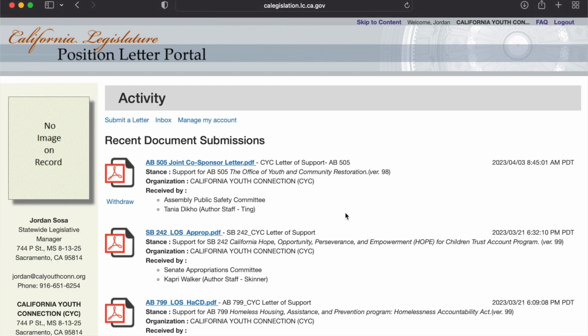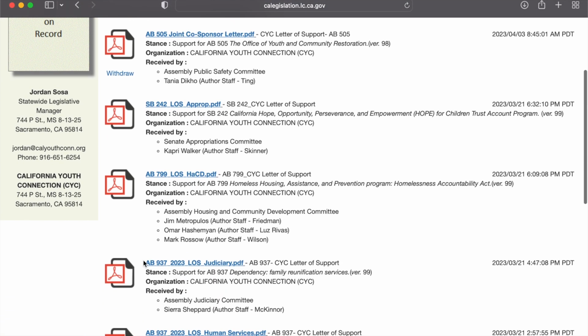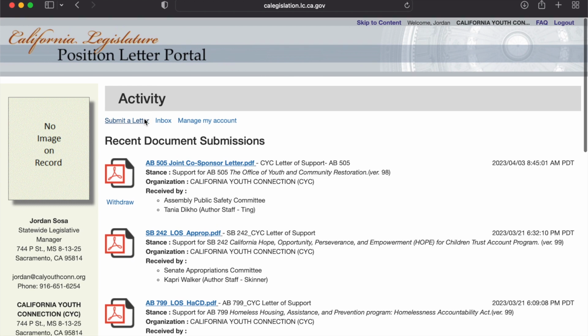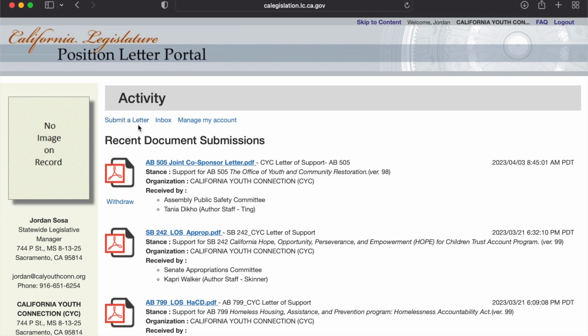Once you are signed in, you will see the home page with your information. You do have the opportunity to submit an image if you would like to have a profile image. And once you submit letters, you will see a history of letter submissions on the main page. Once you sign in, you will enter your homepage. You will click the Submit Letter link that's located around the top left of the page.